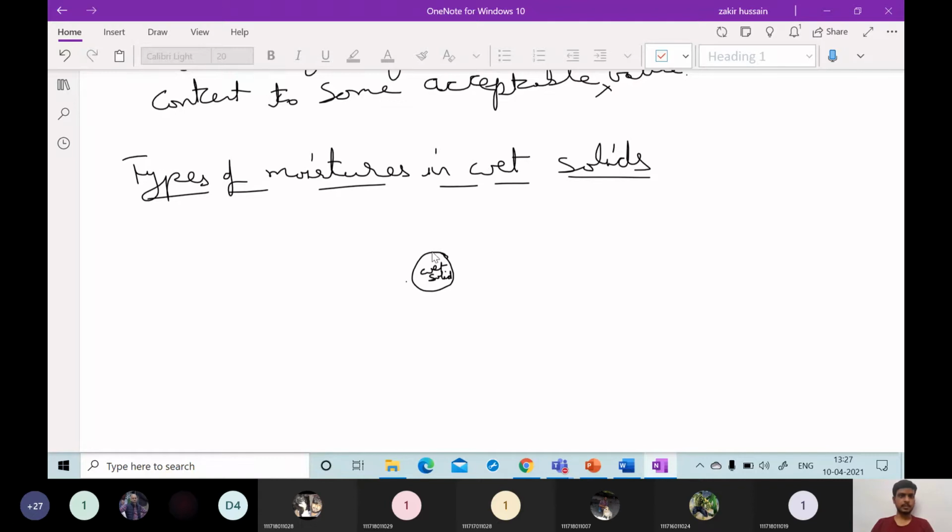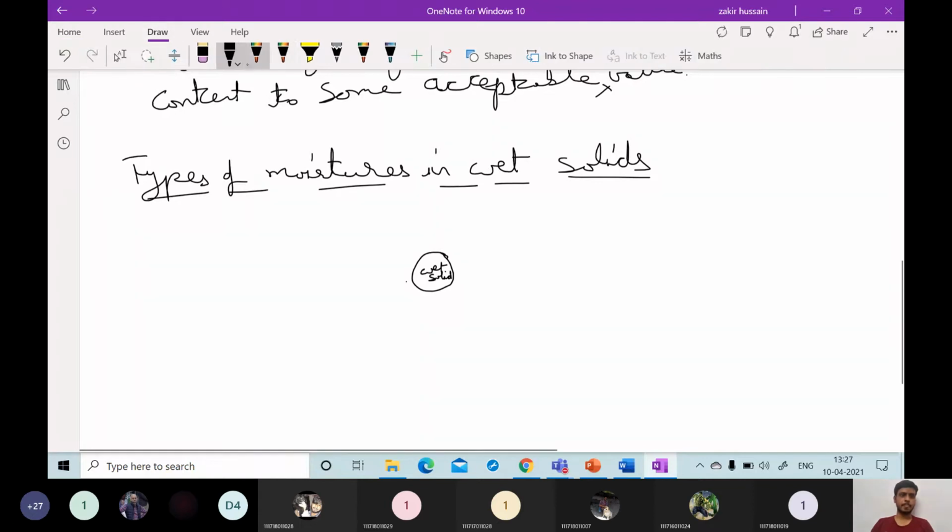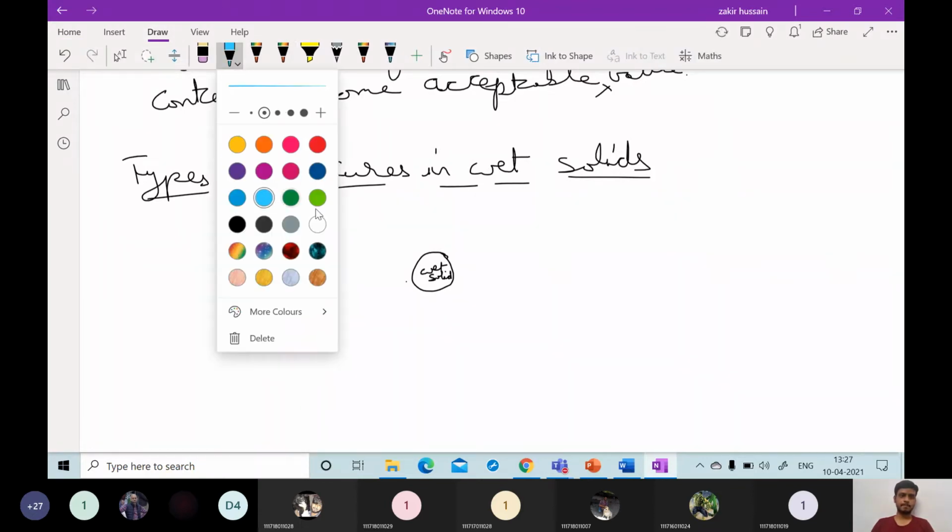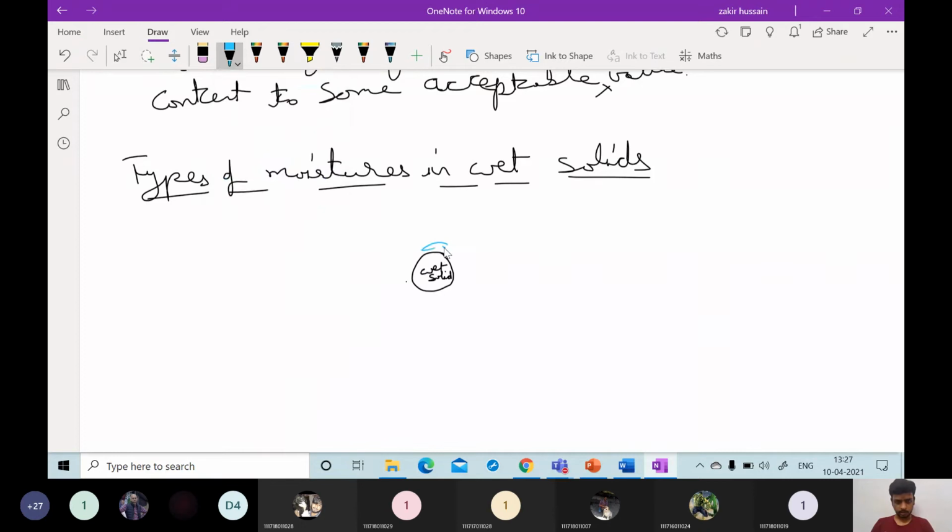Since this is a completely wet solid, some water content will be on top, and inside this wet solid also some part of the moisture will be occupied.